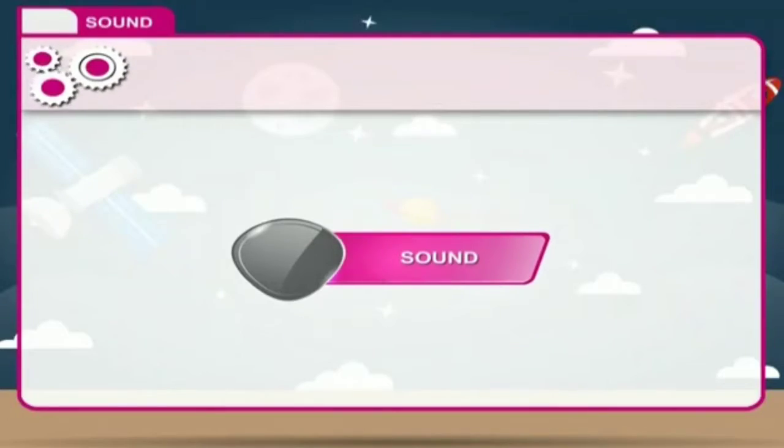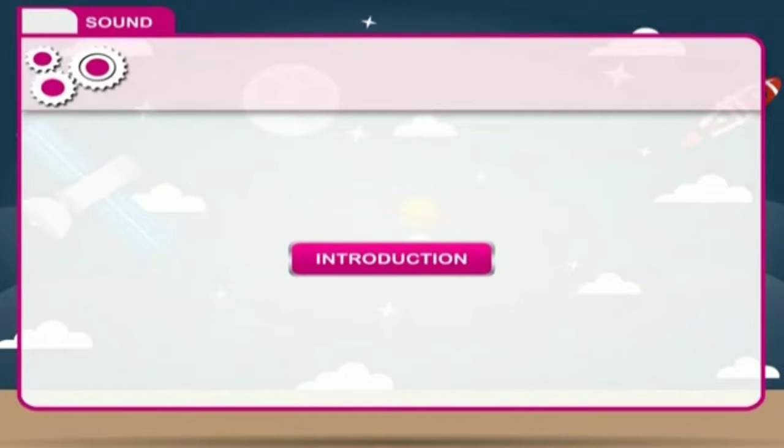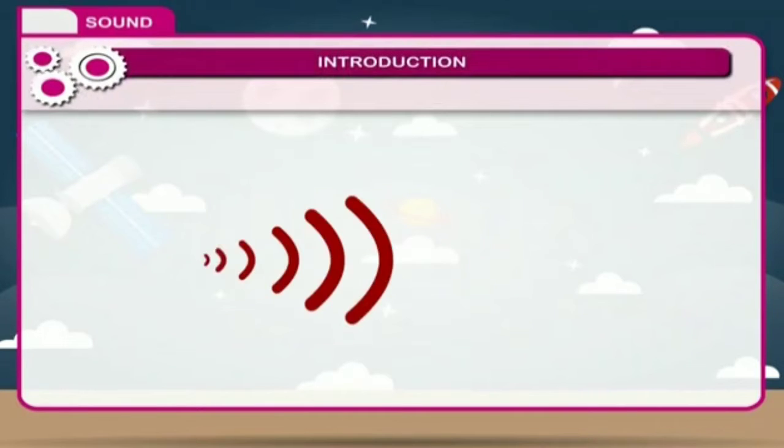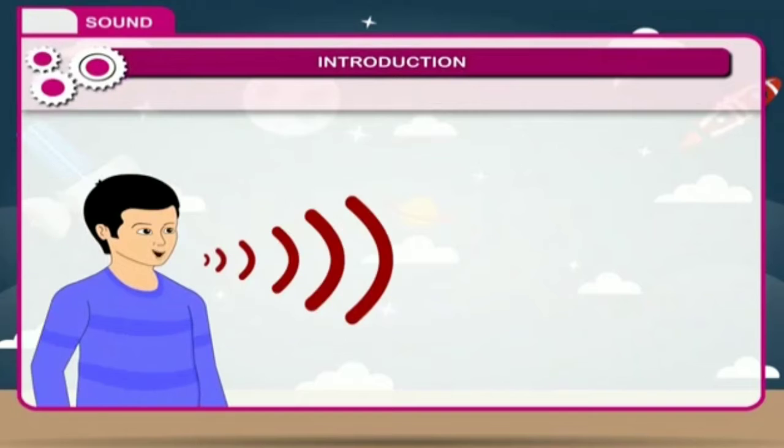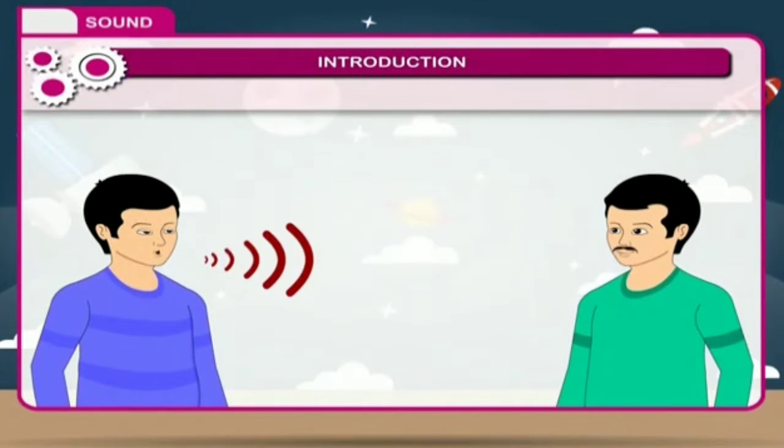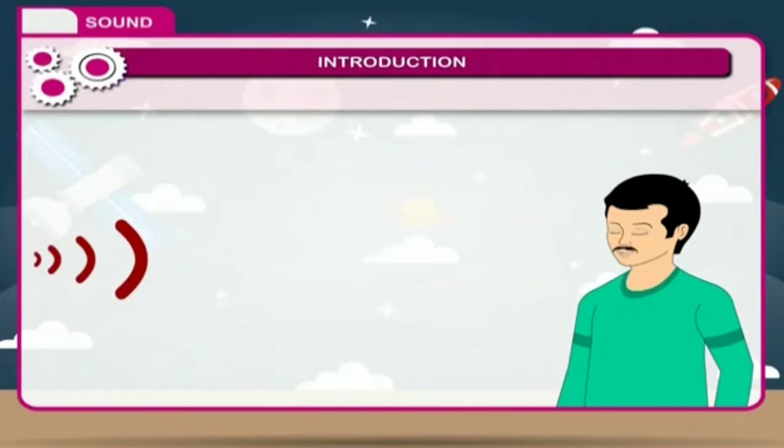Sound. Introduction. Sound is important to us. It helps us to communicate with one another. Without sound, we cannot talk to anyone. All the sounds are different, but we can recognize the voices of our friends even if they are not visible to us. How does this happen?